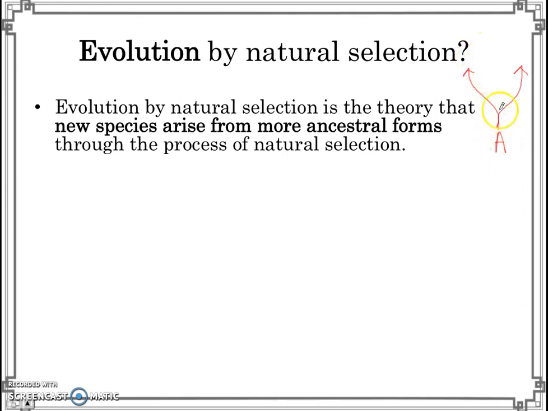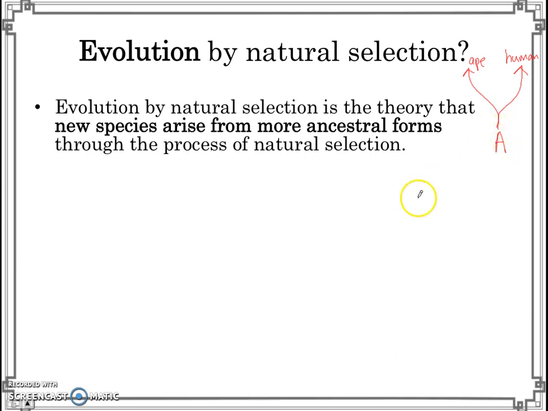So this might have been a common ancestor, and then maybe some of the common ancestors went to one place and they became apes, and then some of the ancestors went to another place and they evolved to become humans. Something like that. Right? So evolution is this idea that a new species can arise from more ancestral forms, older forms.